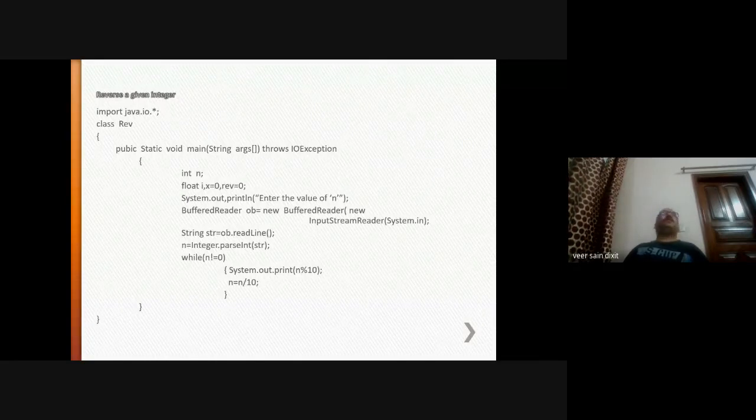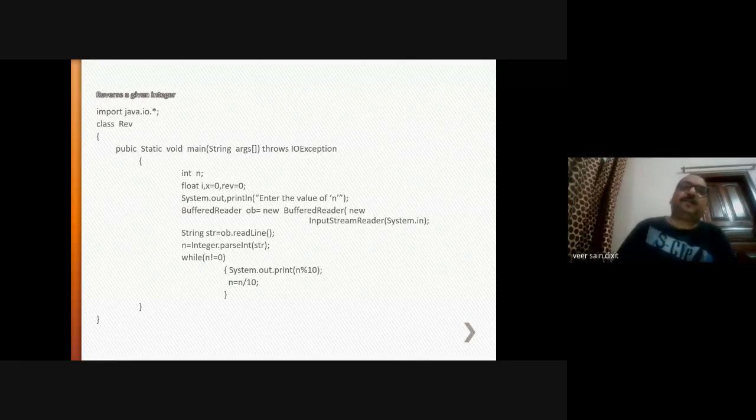Now again you will take that quotient and divide it by 10, and you will print the remainder value. Then 2, then 1. So in this manner, in reverse order, you can print the elements. So if the input is 1, 2, 3, it will print 3, 2, 1.